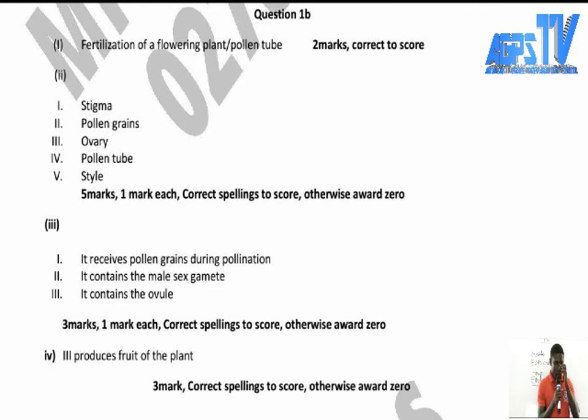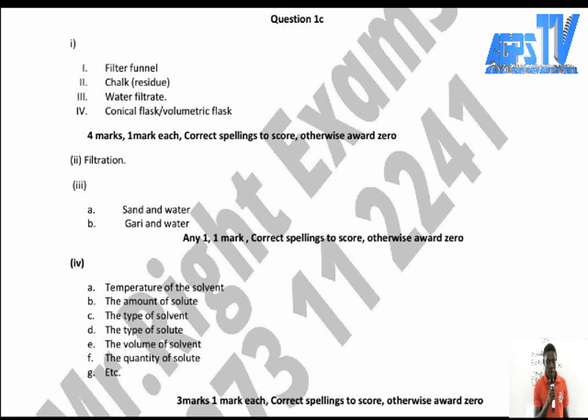You go back to the marking scheme. That's question 1C, not question 1B, question 1C. So look at the answers over there. The first one is what?